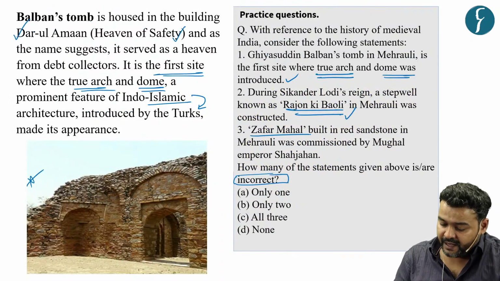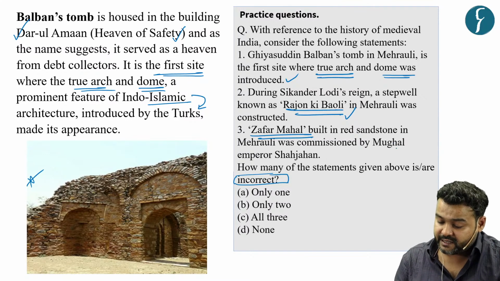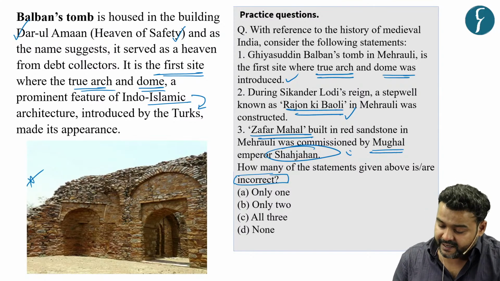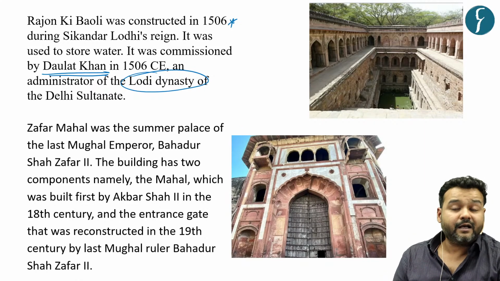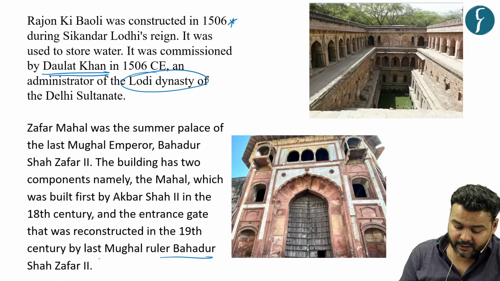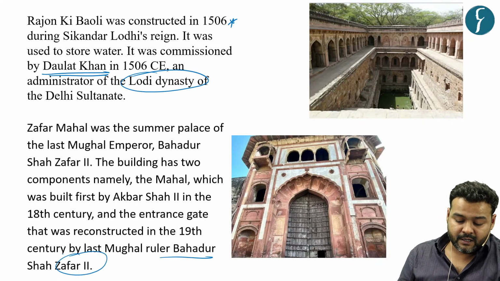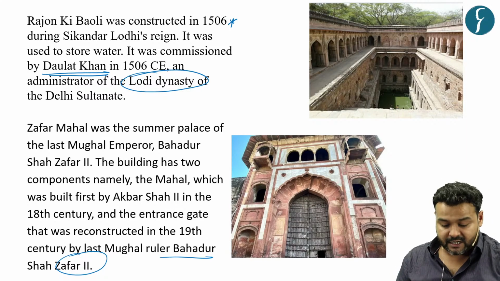that Zafar Mahal, built in red sandstone in Mehrauli, was commissioned by Mughal Emperor Shah Jahan. Now this is incorrect because, as the name suggests, it was made by the last Mughal Emperor, Bahadur Shah Zafar II. It was the summer palace of Bahadur Shah Zafar II.